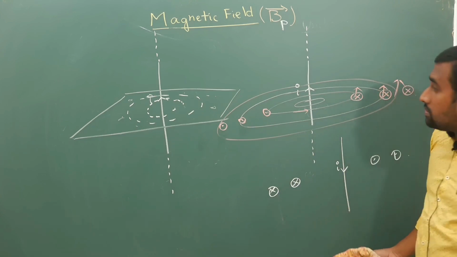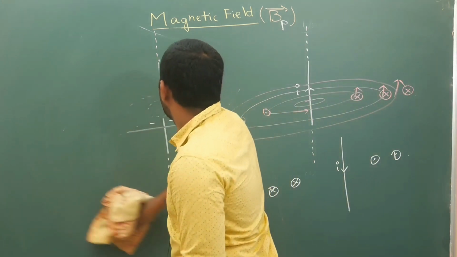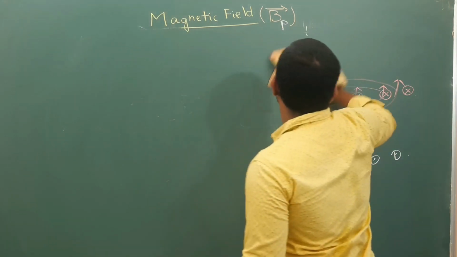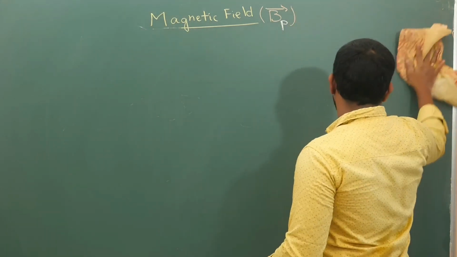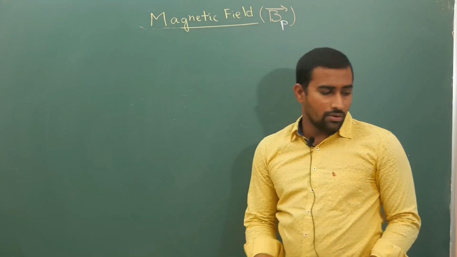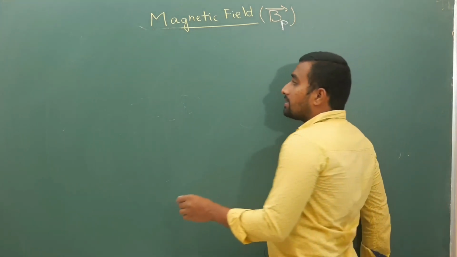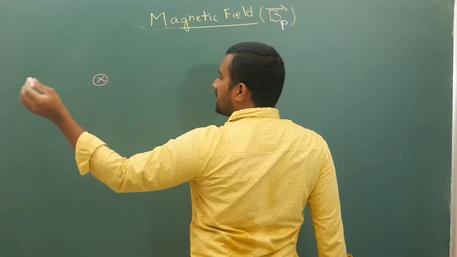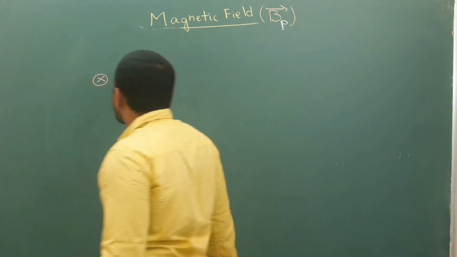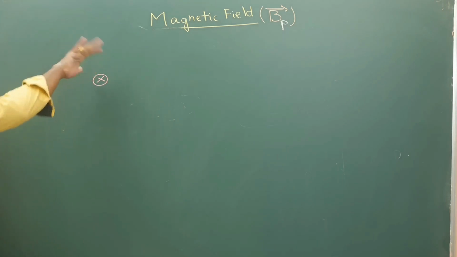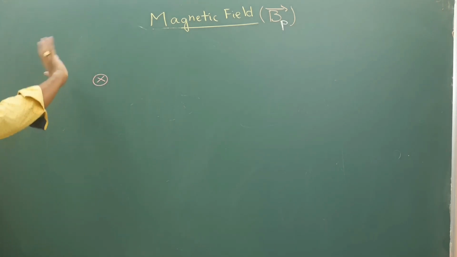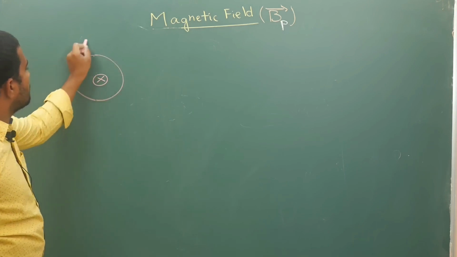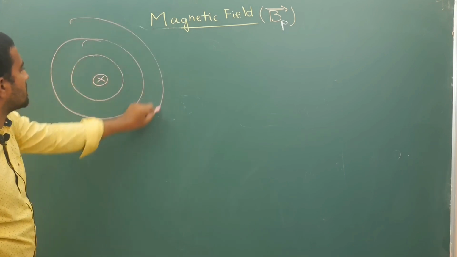Now for clarity's sake, I will take another current carrying wire. Let us say it is carrying current into the plane, current is entering like this. So if current enters into the plane like this, my fingers will curl like this, and obviously my field lines will be concentric circles around this conductor.